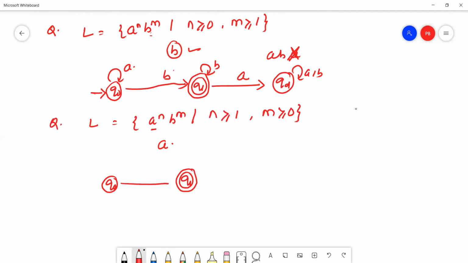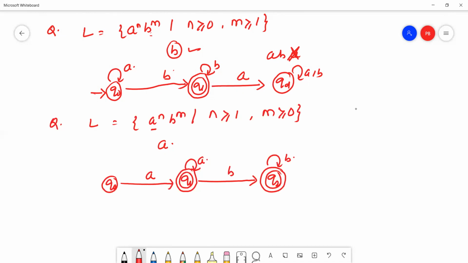There may be many a's coming like this. Then b goes to the Q2 state, and multiple b's may come.